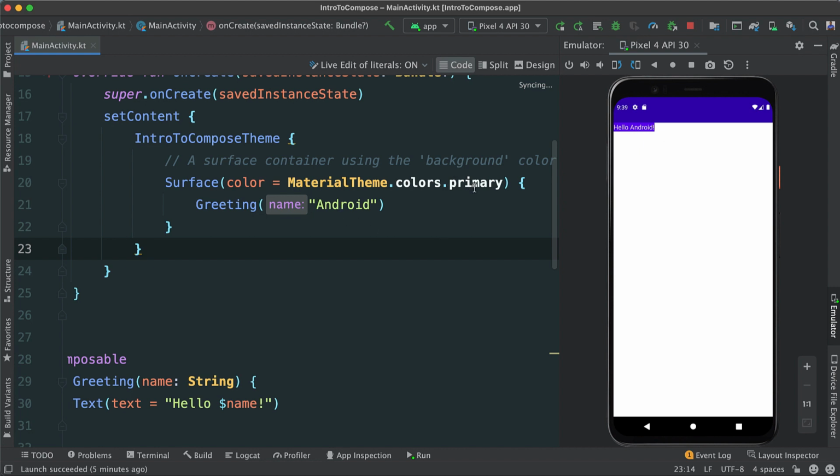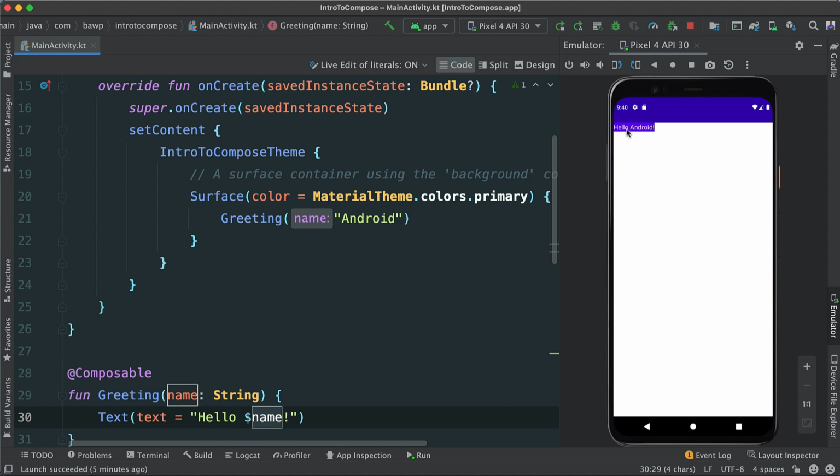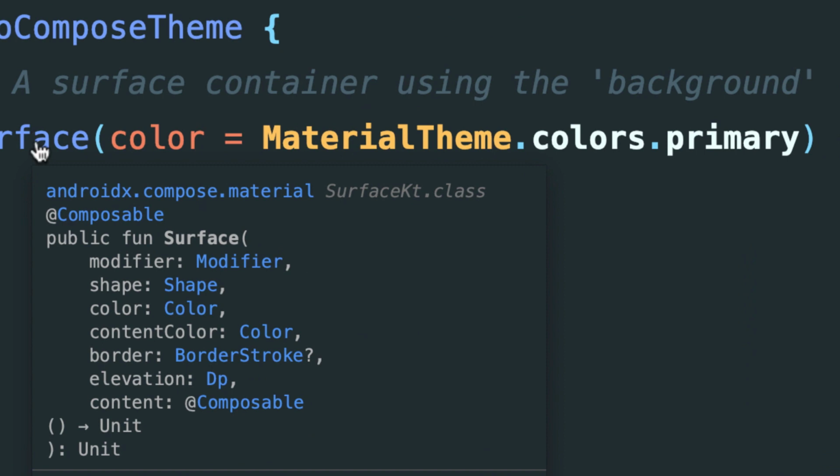And we said that we're able to change the color of the surface. The surface is going to enclose whatever is inside of our trailing lambda there. In this case, we are calling Greeting, which is another composable we created, passing a name, and just text that says hello and passes that name. So Hello Android is there. If you hover over our surface, again, you'll see that there's this parameter, or in this case argument, that we can pass, called modifier. A modifier is a very important one.